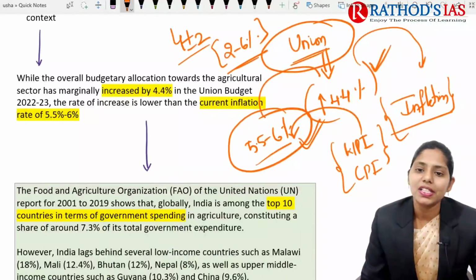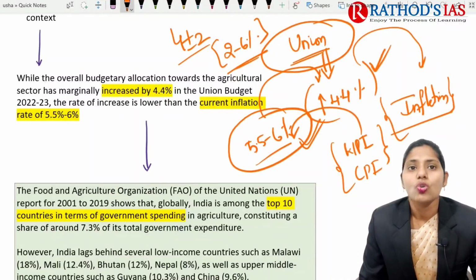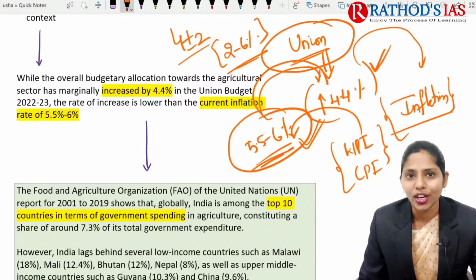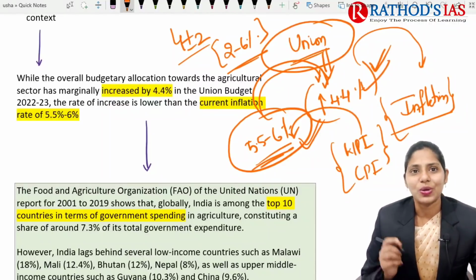On the other side, the budgetary allocation mainly increased by 4.4%. So comparing with inflation, the budgetary allocation is low. So this is one cause of concern.